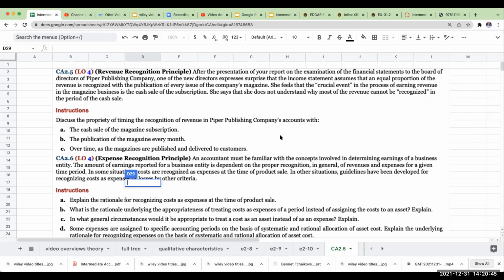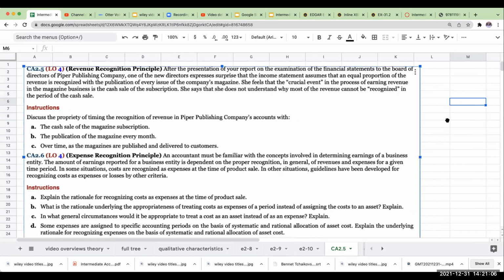Who is on a board? The shareholders of the corporation elect the board members as their representatives. The board members have two primary responsibilities: hiring the CEO and the CFO. There might be other positions that are higher, but those are the two primary responsibilities, as well as approving various different transactions.